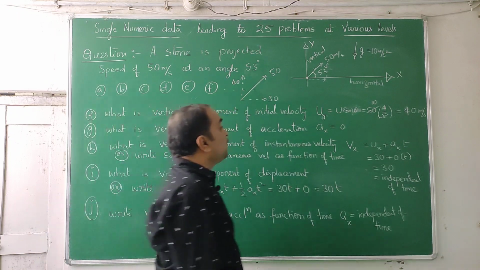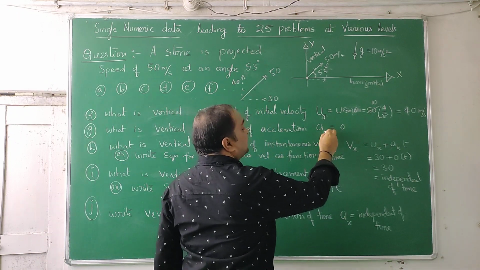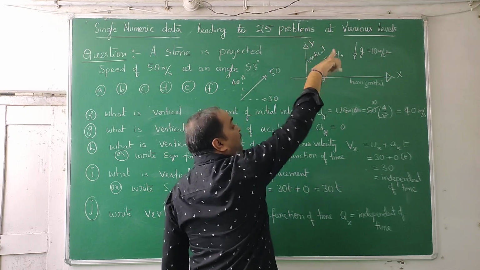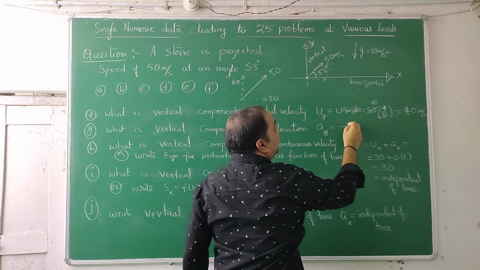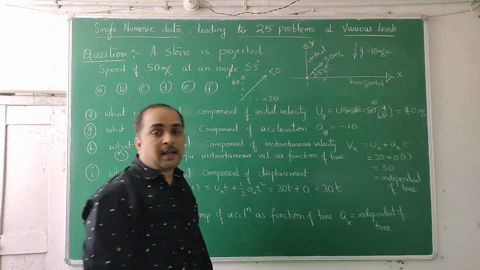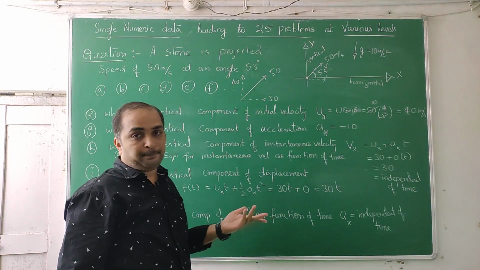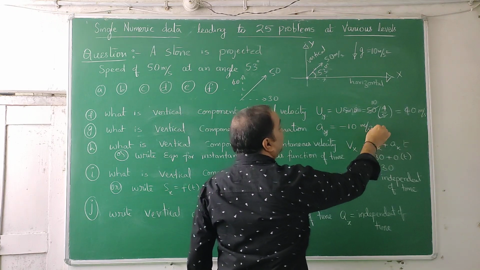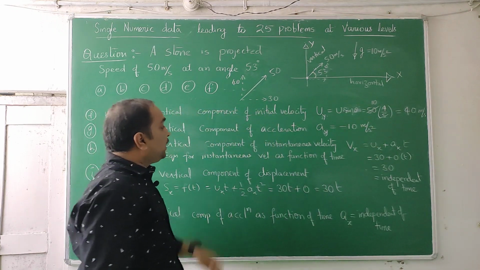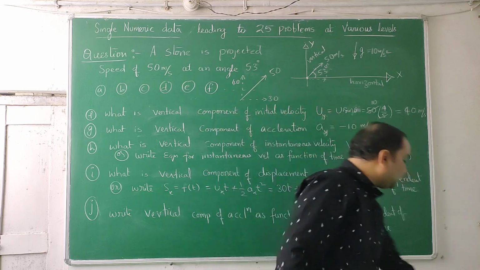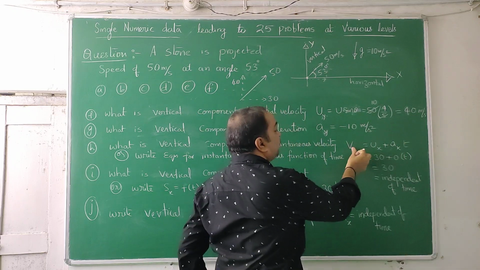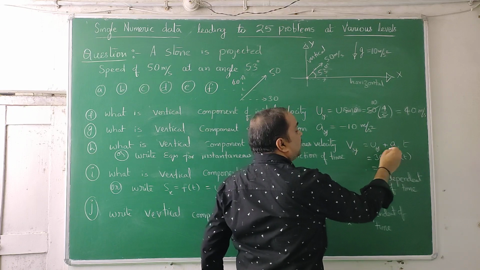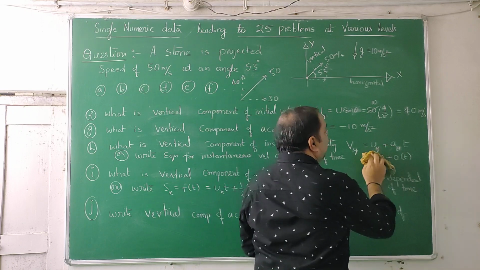Acceleration along the y-axis. It is downward, no? The y-axis is upward and gravity is downward. So it should be taken as minus 10, or 10 times minus j cap if you are giving direction, meters per second square. Next, the vertical component of instantaneous velocity. So they are asking Vy. So change this Vx to Vy, uy, ay. So I'll do this problem once again.